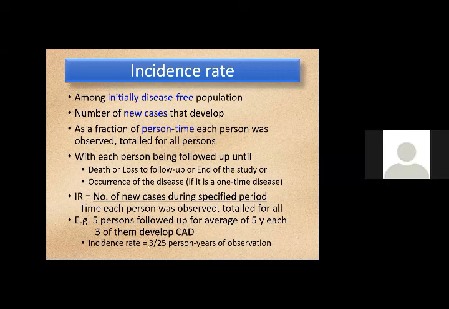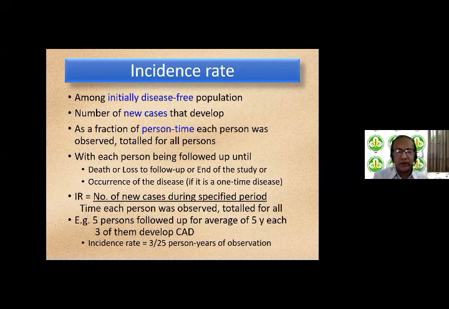So remember, this is not a proportion in the sense that, unlike incidence proportion, where the numerator and the denominator were both number of persons, here the numerator is number of persons, 3 persons, but the denominator is 25 person years of observation.